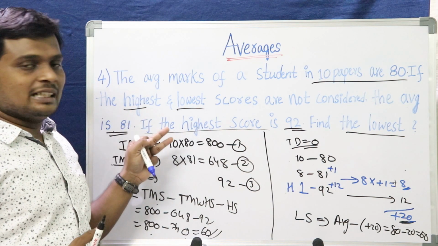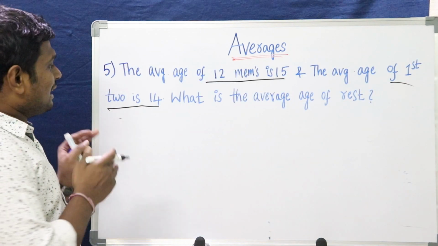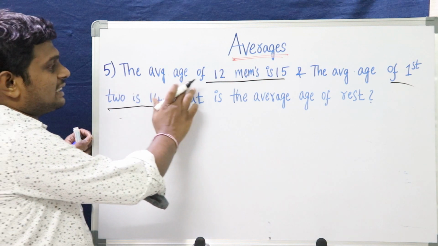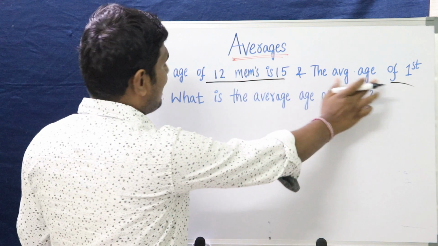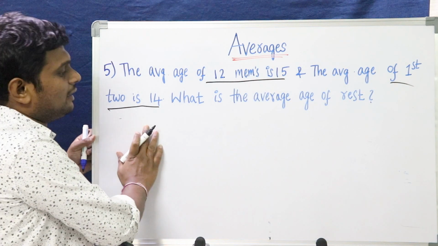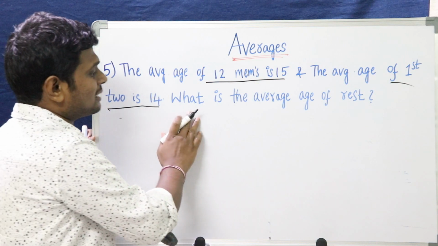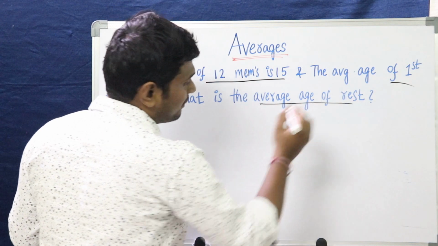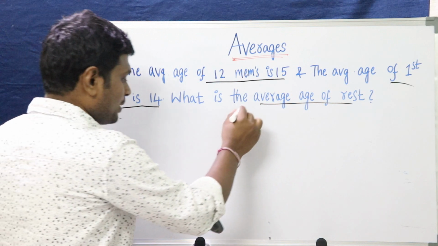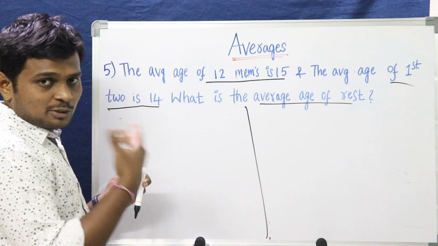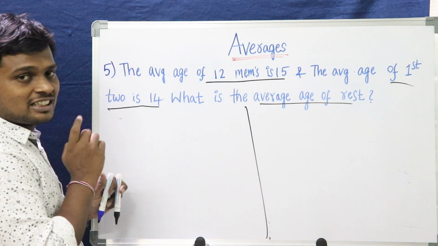Right? Let me discuss one more problem. Then let's solve this problem. What is the problem? The average age of 12 members is 15 and the average age of the first 2 is 14. What were we asked to solve? We were asked to solve the average age of the rest. We can solve this by using 2 methods, right? I have explained 2 methods. Let me solve in the traditional method first.